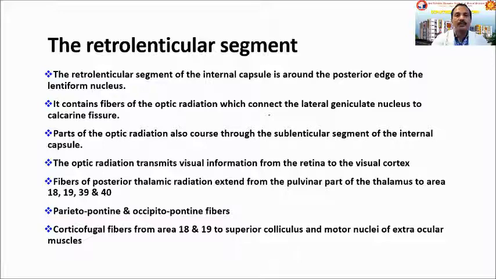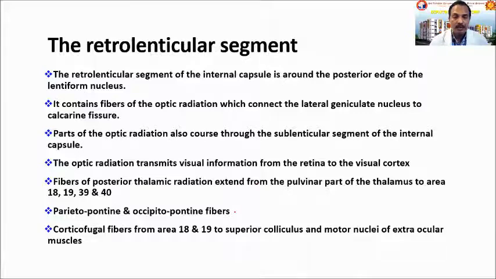Retrolentiform segment, as I told you, comprises the optic radiation, which projects to areas like the primary visual area, area 17. It also comprises the posterior thalamic radiation extending from the pulvinar of the thalamus to areas 18, 19, and 39, 40.